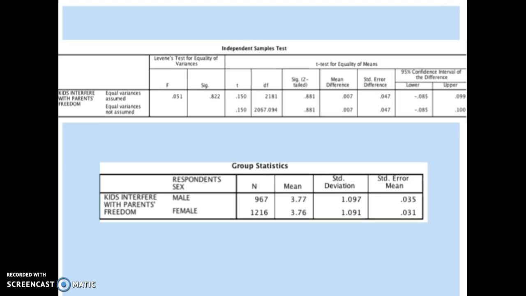Looking at the independent samples test table at the top of this slide, we see that the value under the SIG section of Levene's test for equality of variances is 0.822. Because this is well above the 0.05 level, we have no reason to doubt the equal population variances assumption. We read the top line labeled equal variances assumed. When we look at the value under the SIG two-tailed section, we see it is 0.881, which is over 0.05 significance. With this knowledge, we can't reject the null hypothesis.